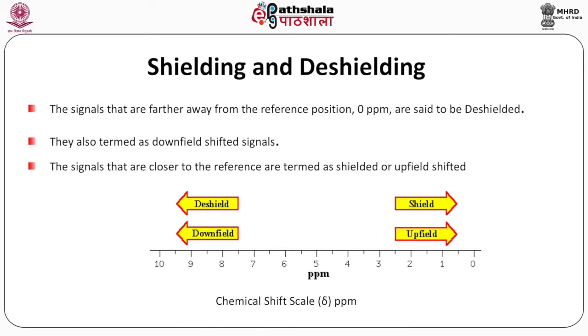Shielding and deshielding. We refer to low field and high field, and they are related to this shielding and deshielding. The signals that are farther away from the reference position 0 ppm are said to be deshielded. They also are termed as downfield shifted signals. The signals that are closer to the reference are termed as shielded or upfield shifted. As you can see in the figure, there is a chemical shift scale. The signals that are close to 0 are shielded or upfield, and the signals that are away from 0 towards 10 ppm are deshielded or downfield.